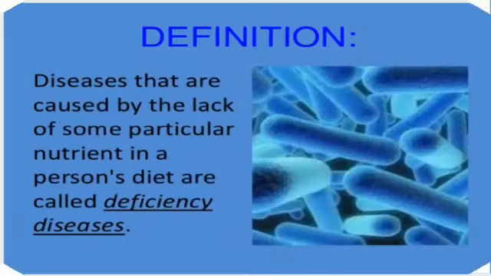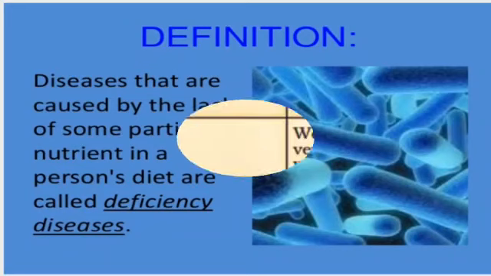The diseases which occur due to the lack of particular nutrients in a person's diet are called deficiency diseases. These nutrients may be calcium, carbohydrates, protein, fat, vitamins and minerals.